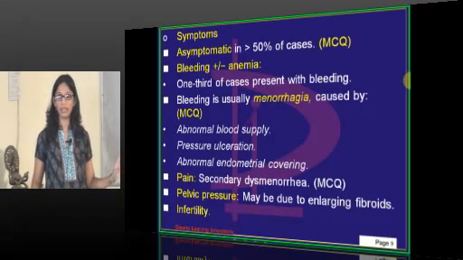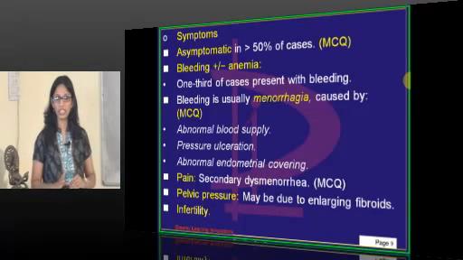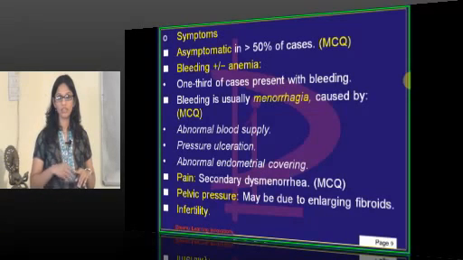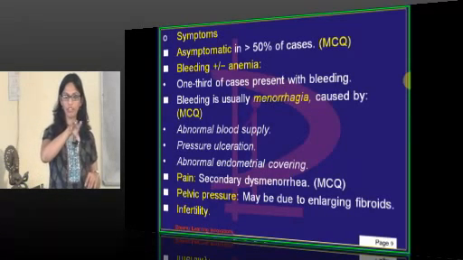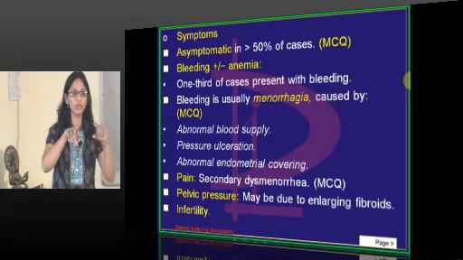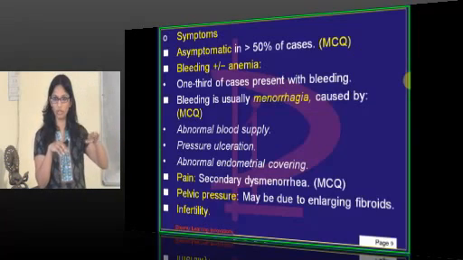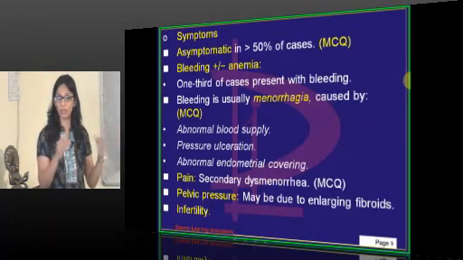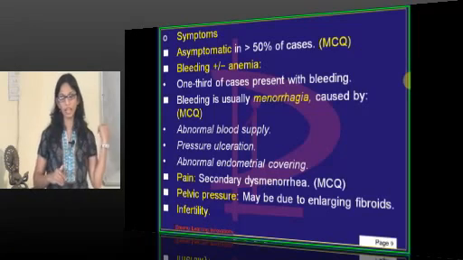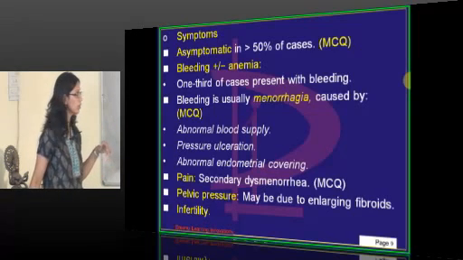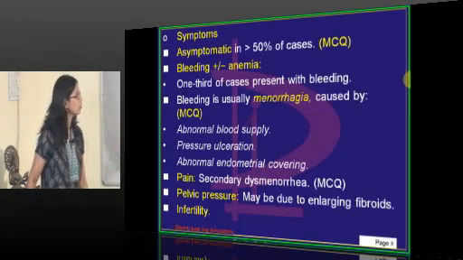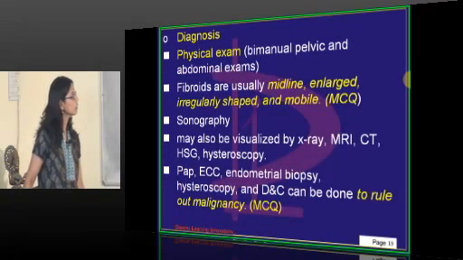And infertility, we should not forget this. A maximum number of infertility patients can present with fibroid, and mostly in which area? In the fundal or cornual part, if it is obstructing the fallopian tube opening, it restricts the motility of the fallopian tube, so that the sperm will not be able to transmit from there. That is the most common thing seen in infertility patients.